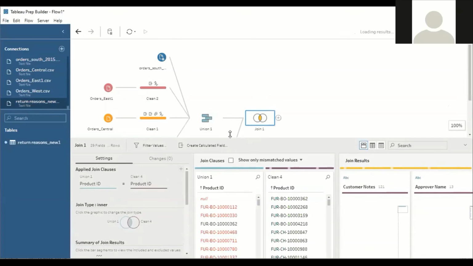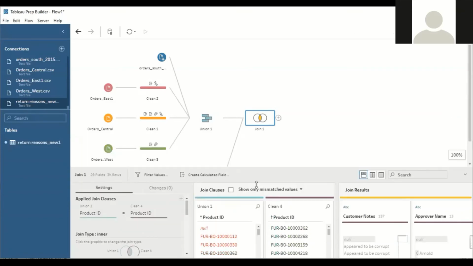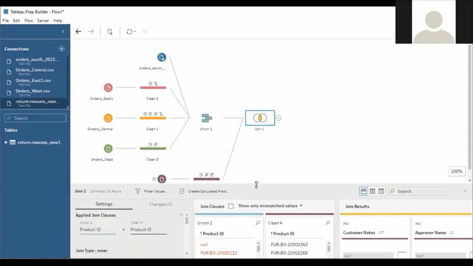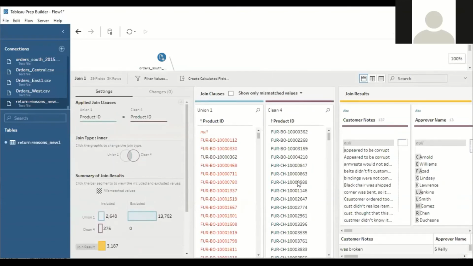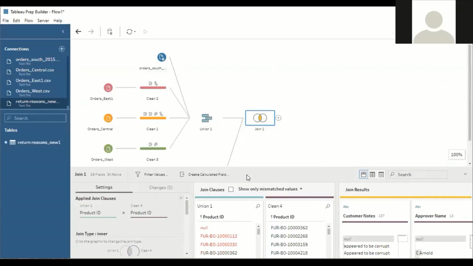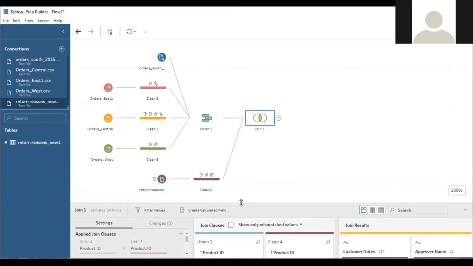Now I've joined even the extra sheet, that return reason sheet, with our central, east, west as well as south data. Understood? So after joining, you will get again the dashboard divided into three parts. First is obviously the workflow, how the data is flowing right from the first stage till the join stage.